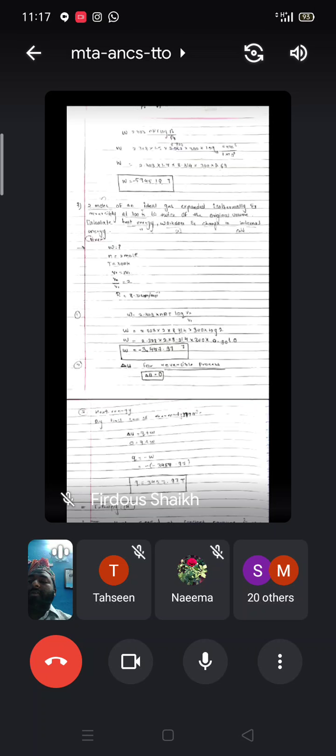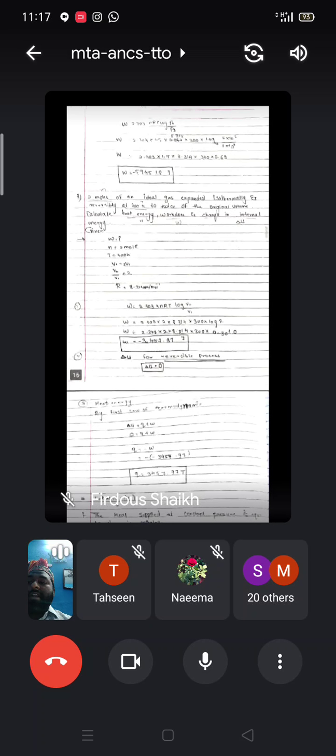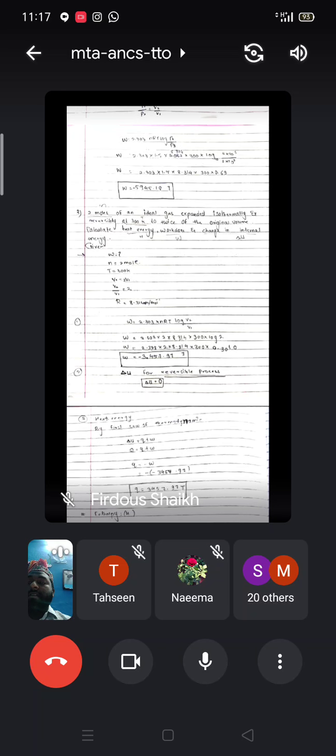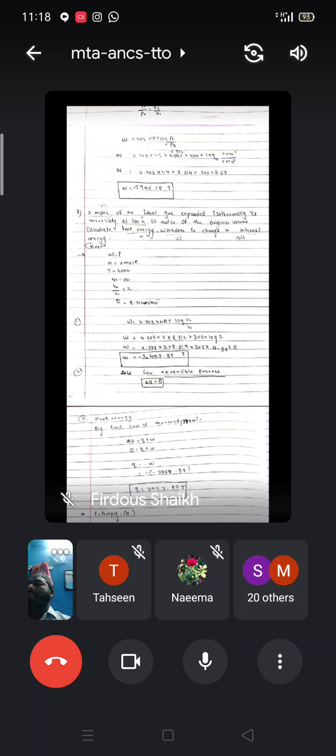You have to calculate the W, then you have to calculate the heat energy, that is Q, and the change in internal energy, delta U. See here given things, n is given number of moles, then temperature is given, V2 is twice V1, that is V2 by V1 is equal to 2, R is given 8.314 joule Kelvin per mole.